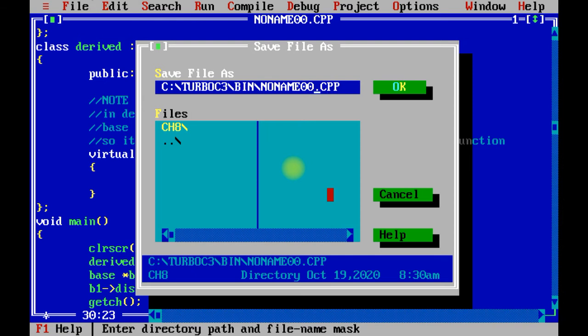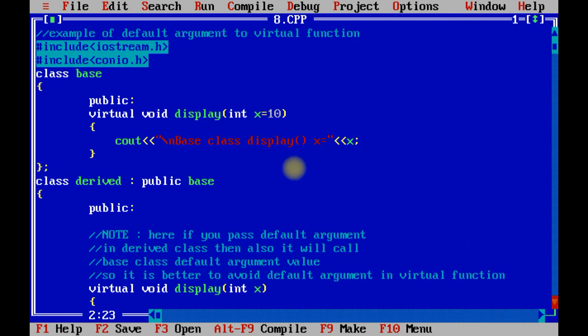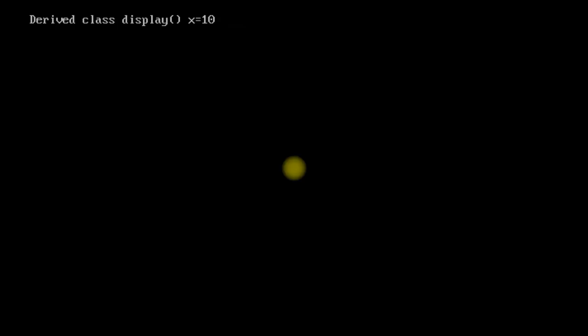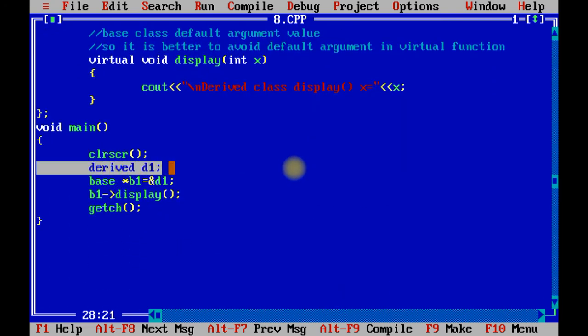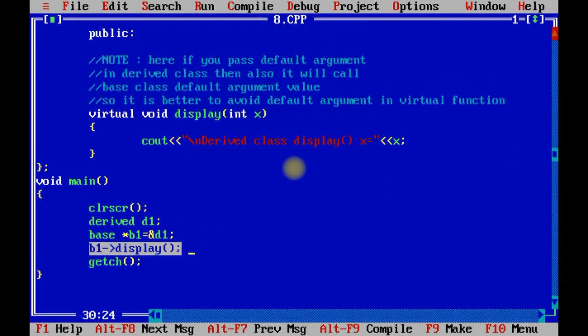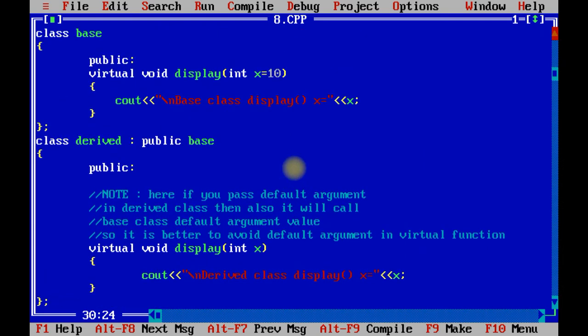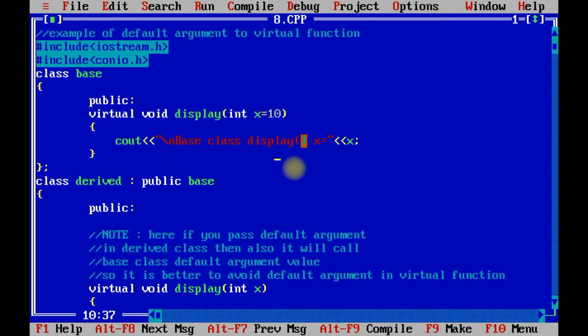Let me save the program as number 7 or 8. You can give any program name. Now let me explain the program. First of all, let us execute. The output is 10. Now see what happens. I have created an object of the derived class and a pointer object of the base class, passing the reference of the derived class, and b1 of display. Naturally the object b1 contains the base class pointer, so it will print the base class display by x.